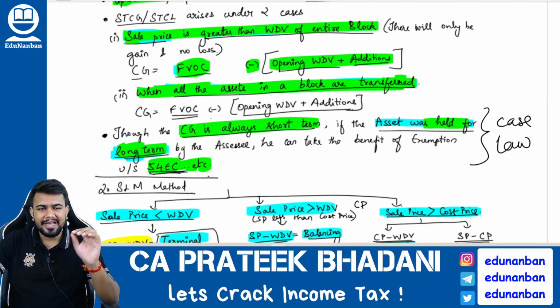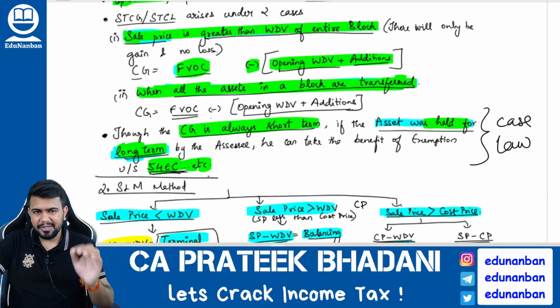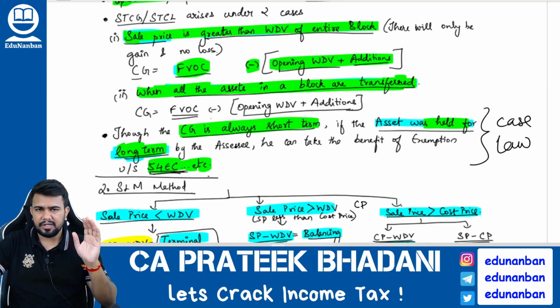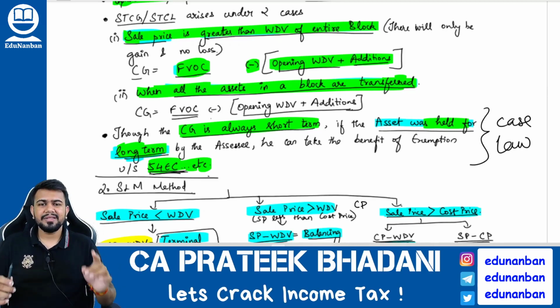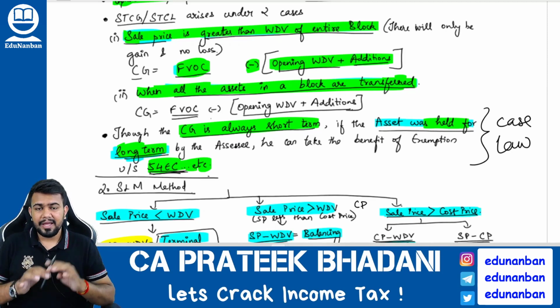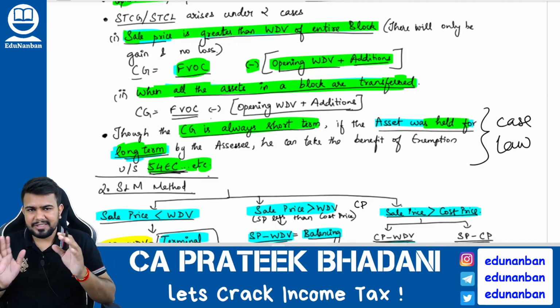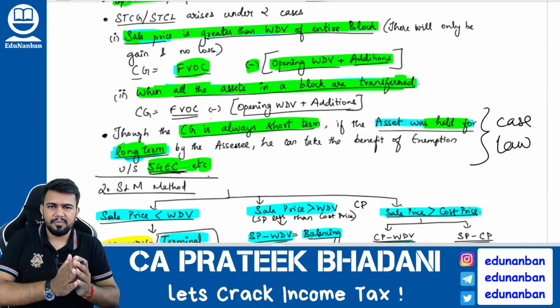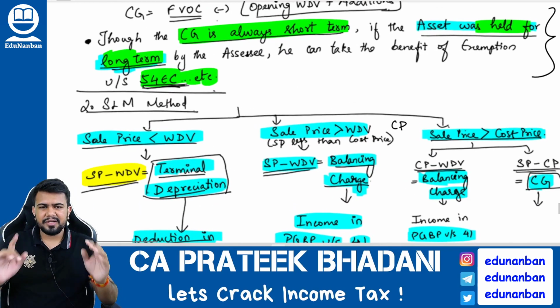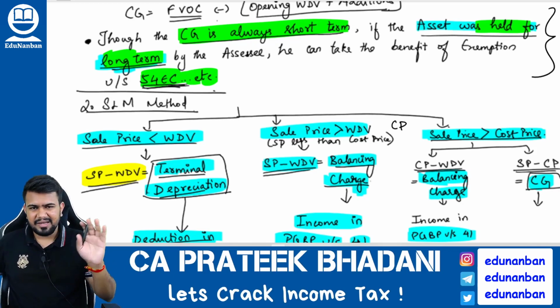But I told you, if depreciable assets are sold, the capital gain will always be short term capital gain, or capital loss will always be short term capital loss. But does it mean that they cannot get the benefit of 54 series exemption? Answer is no. If the asset inside the depreciable asset block was used for long term purpose, then they can get the benefit of exemption also. If you understood, well and good. If you did not understand, ignore.